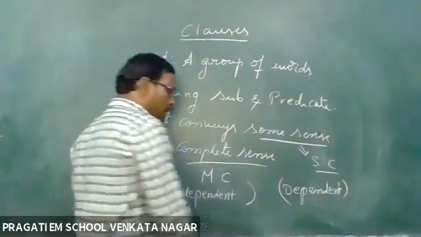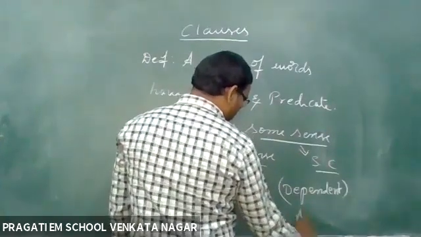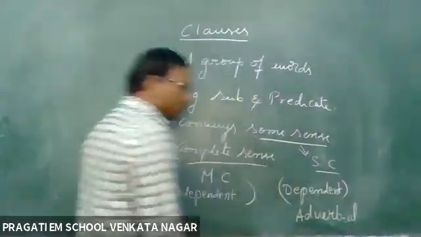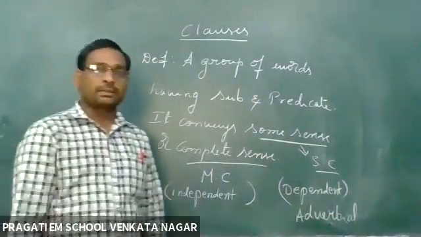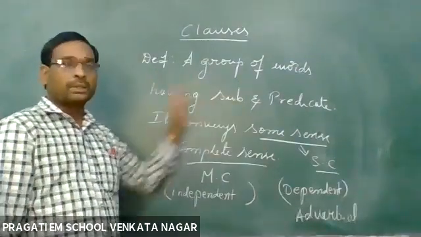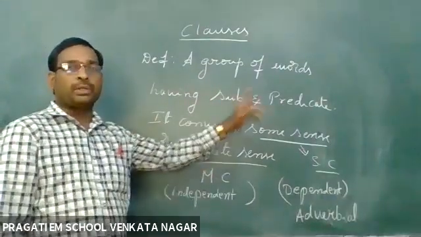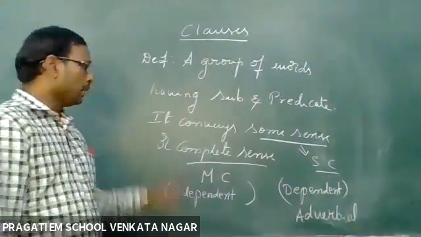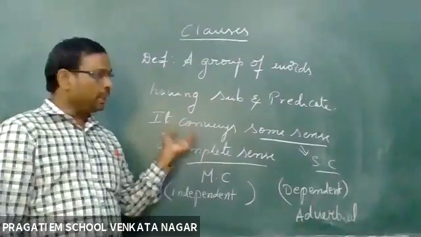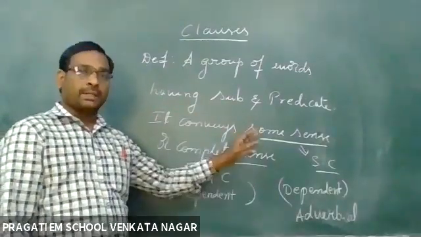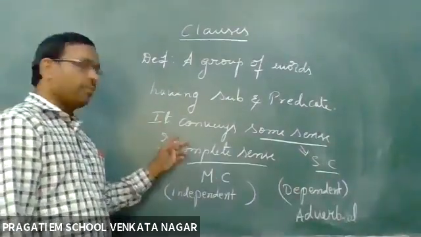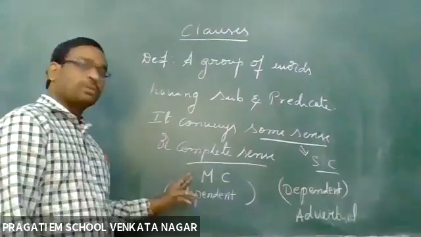This subordinate clause can also be called adverbial clauses. So once again I repeat, a group of words having subject and predicate is called clause. It conveys some sense or complete sense. When it conveys a partial sense, it is called subordinate clause. When it conveys complete sense, it is called main clause.